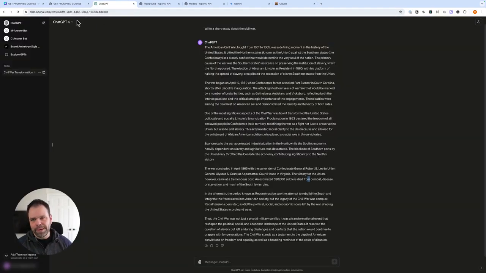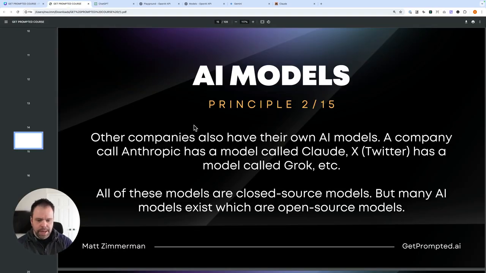But OpenAI is working on GPT-5, which is going to be even better than Claude. It's like a big race right now. The long and short of it is, I don't think any of them are necessarily better than the others. They're all fighting against each other to develop the best AI. And at the end of the day, we, the consumers, are the ultimate winners in this whole race. Now, all of those are closed source models. GPT-4, GPT 3.5, even though the company's called OpenAI, their AI models are not really open. They're not open source so that we can view the code.